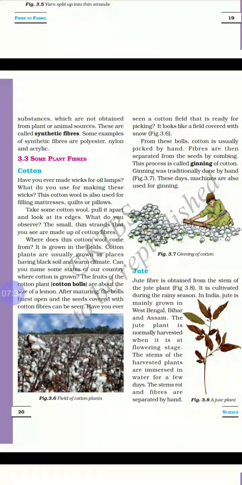Cotton has been used for thousands of years. You know wicks for lamps, oil lamps, you use them for the lamp, have you seen that? That is cotton. What do you use for making these wicks? Cotton is also used in filling mattresses, pillows. Here all cotton wool is used. Cotton wool is also used for filling mattresses, quilts, and pillows.